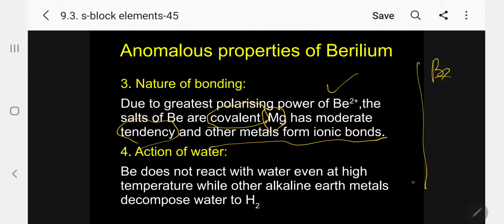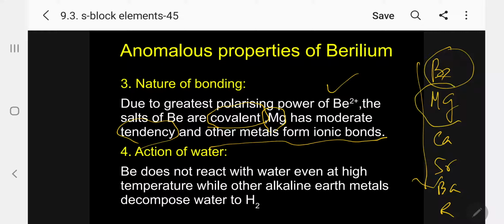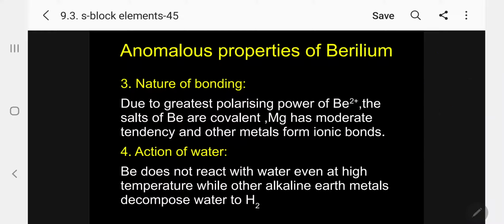These are the alkaline earth metals: beryllium, magnesium, calcium, strontium, barium, and radium. Beryllium we say is always covalent, magnesium is partially covalent, whereas all the other compounds will form ionic bonds. This is the nature. Kindly follow.